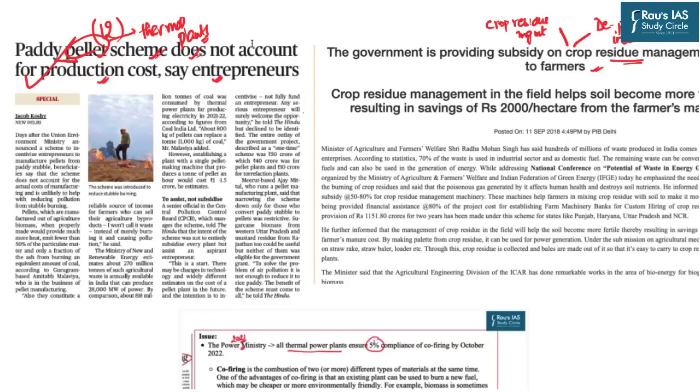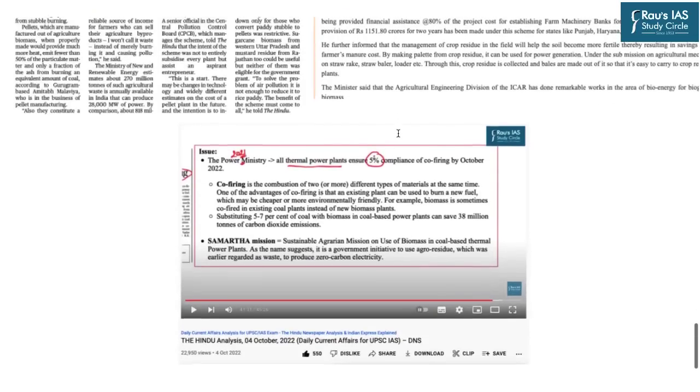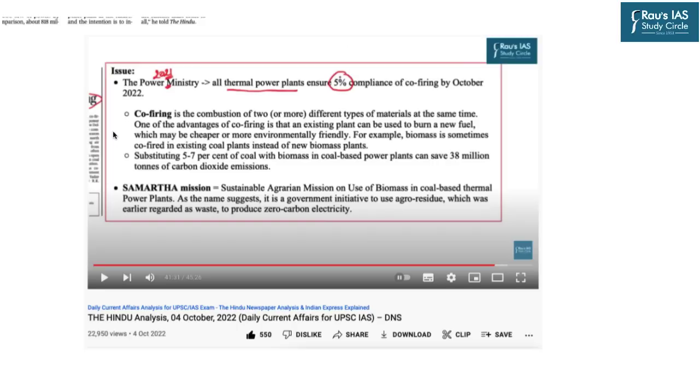So from this topic, there are two important key things which you must understand from the examination perspective. One is the concept of co-firing, and second is the Samarth mission. Those people who are regularly watching our DNS must know that we have covered the concept of co-firing as well as the Samarth mission in our DNS dated 4th October 2022. So you are requested to go back to this particular DNS and understand what is meant by co-firing and what are the important components of the Samarth mission.